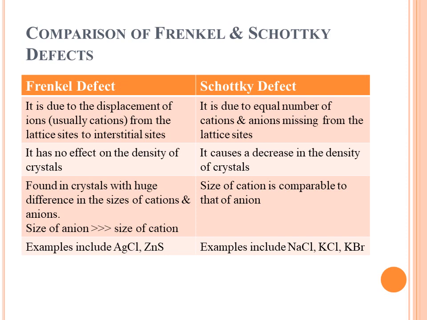Examples of Frenkel defects include silver chloride and zinc sulfide. Whereas Schottky defect examples include sodium chloride and potassium bromide.